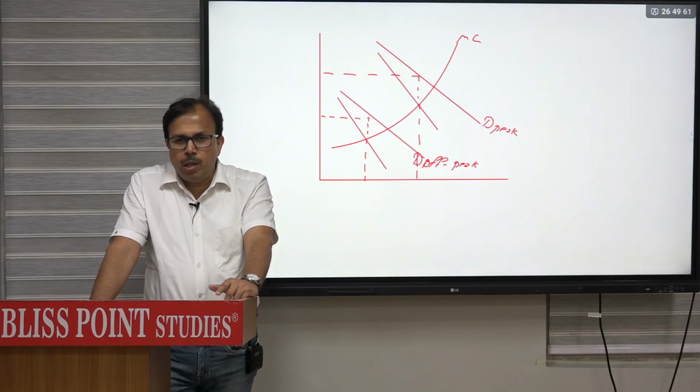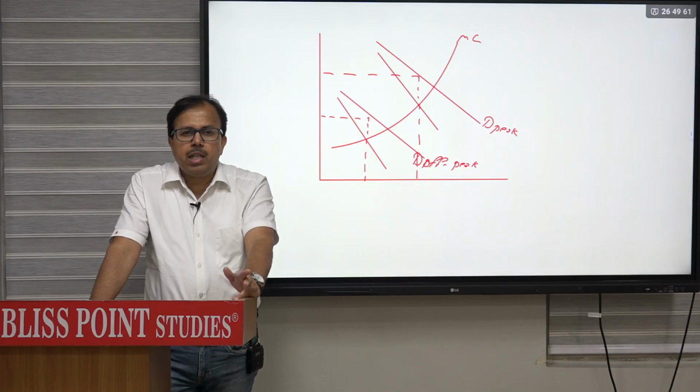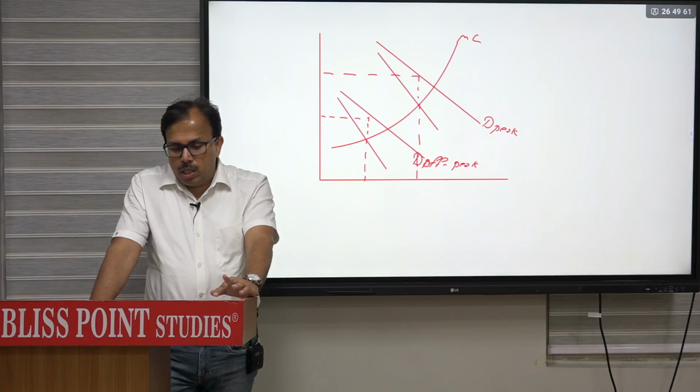If you do not apply peak load, you charge the same price, then it is inefficient distribution of goods between the peak and the off peak hour. And how it is different from the third degree discrimination?